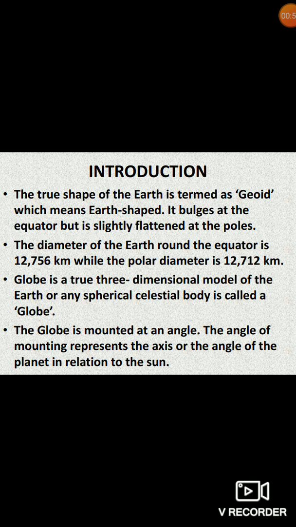The globe is a three-dimensional model of earth. Any spherical, meaning ball-shaped, celestial body is called a globe. So what is a globe? It is a true three-dimensional model of earth or any spherical celestial body. The globe is mounted at an angle. The angle of mounting represents the axis or the angle of the planet in relation to the sun.